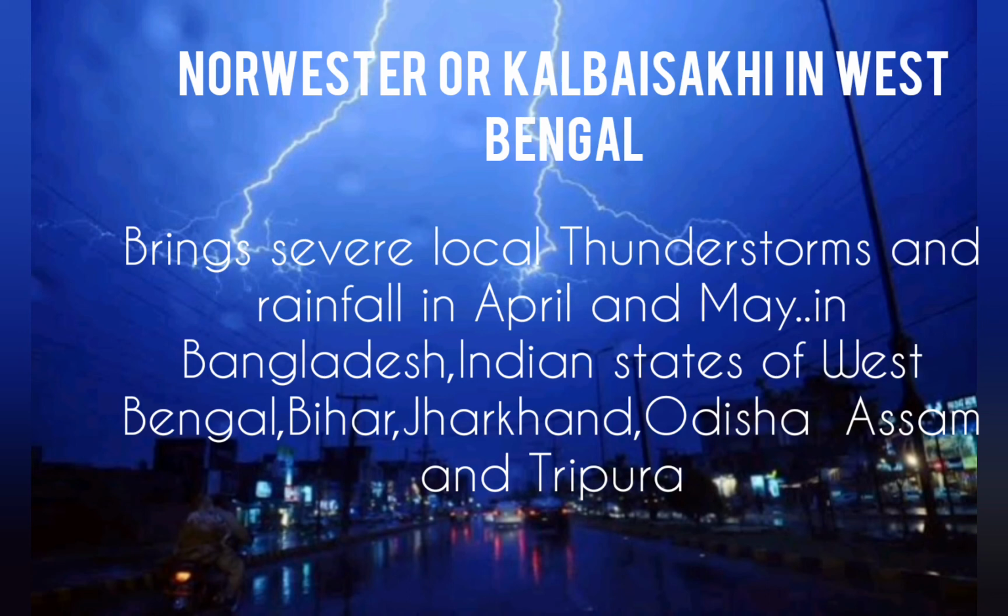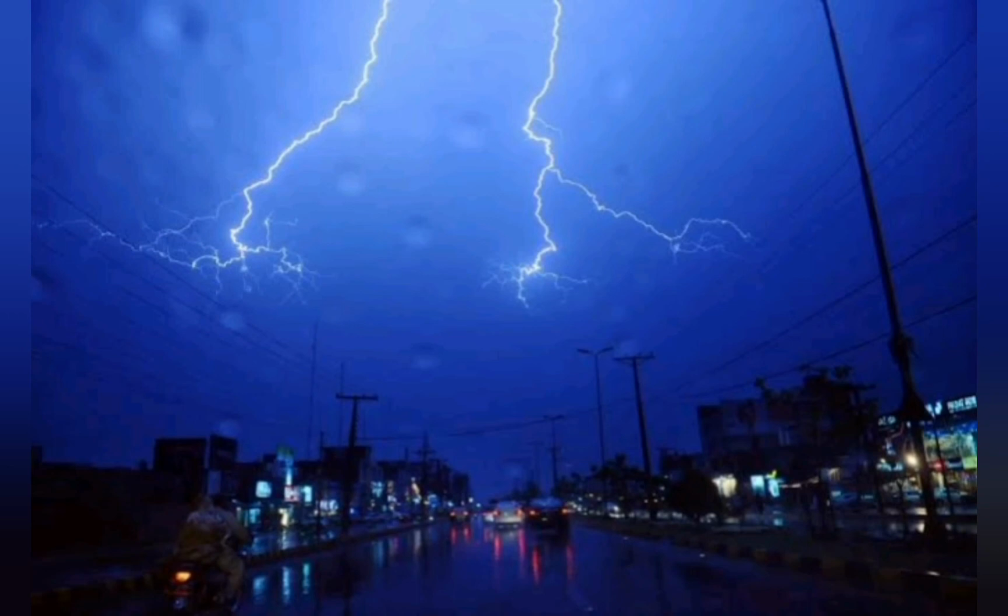Nor'westers, or Kal-Baisakhi in West Bengal or Bordoi Silu in Assam, are severe storms with localized rainfall and thunderstorms which occur in Bangladesh, and the states of Bihar, Jharkhand, Odisha and Tripura as well as West Bengal in India.